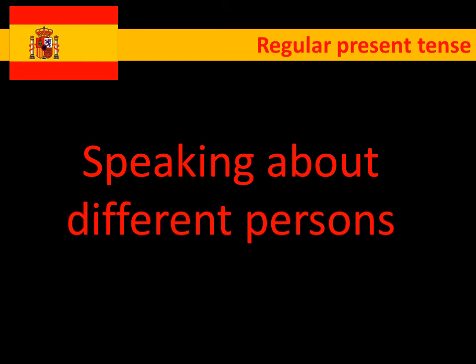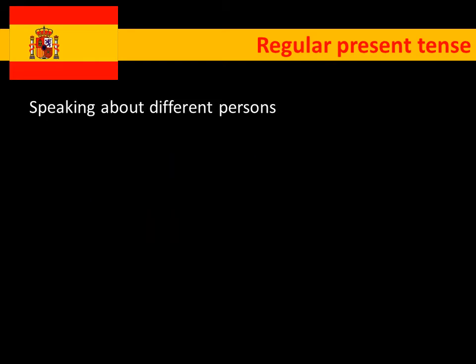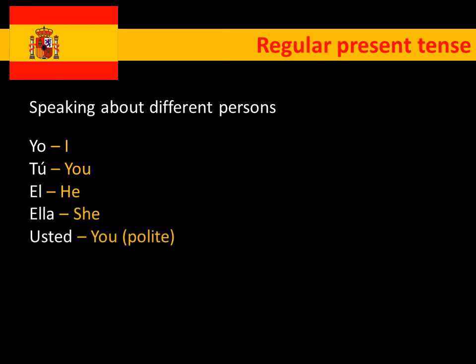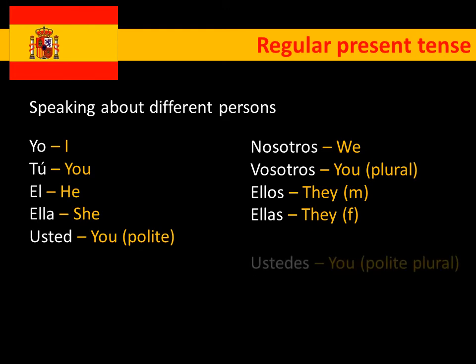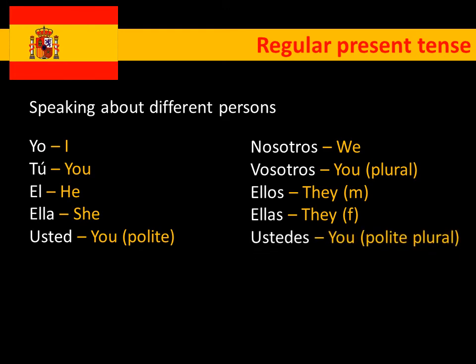Next up, we're going to talk about different persons of the verb. So, yo, I, tú, you, él, he, ella, she, usted, you, polite. These are all the singular subject pronouns. Now they're not always used with the verbs, but you'll find them sometimes used for extra emphasis. Next up we've got nosotros, us or we, vosotros, you plural, ellos, they, ellas, they for the feminine, and then ustedes, the you polite plural.